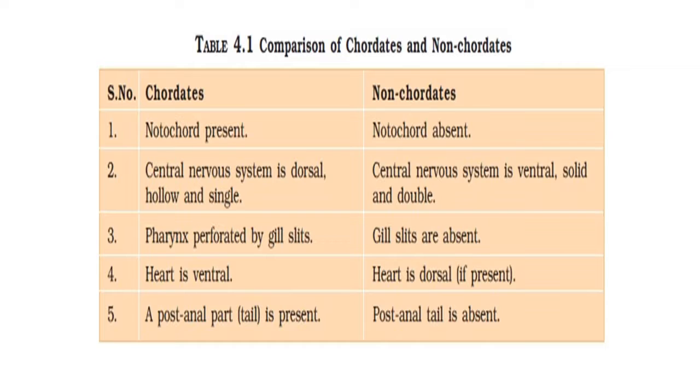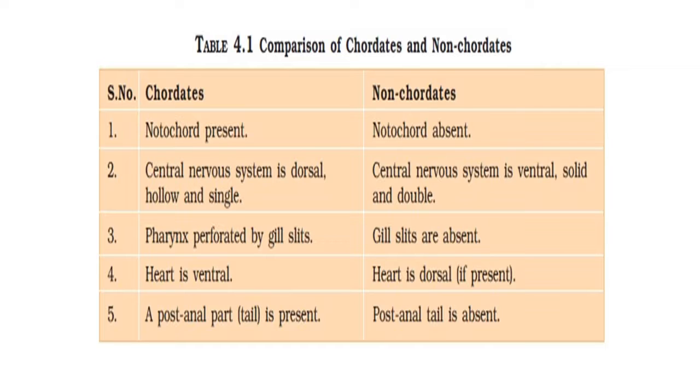Now let's compare chordates and non-chordate animals. It is a comparison as well as the differences between chordates and non-chordates. First point is notochord. As you know, in chordates notochord is present, but in non-chordate animals it is absent.